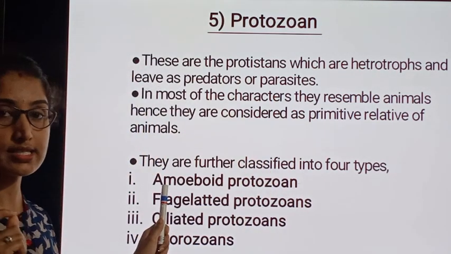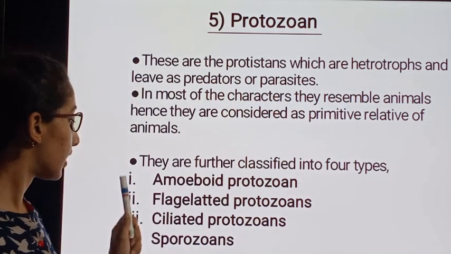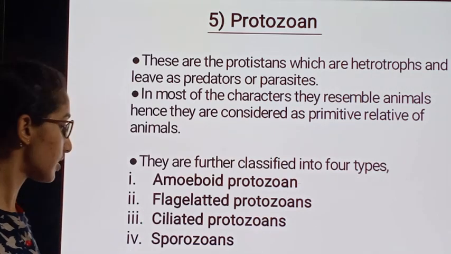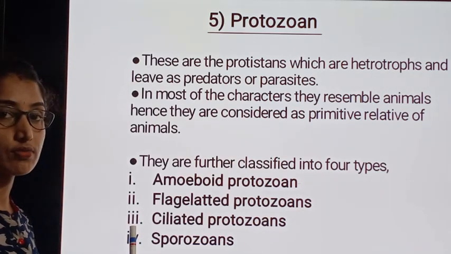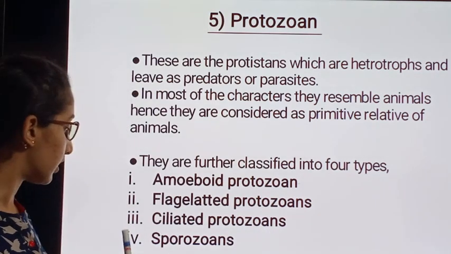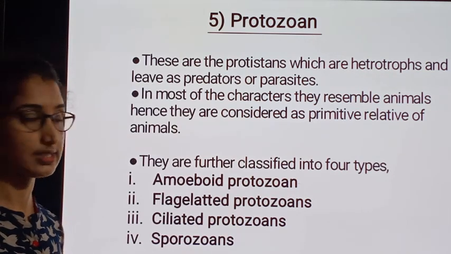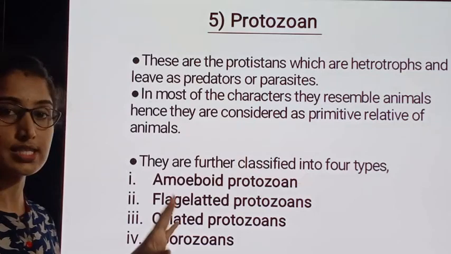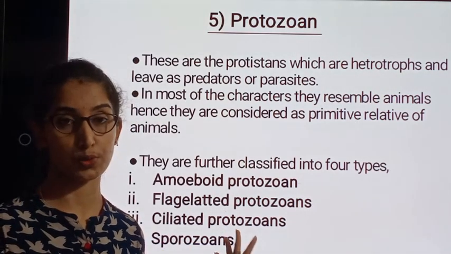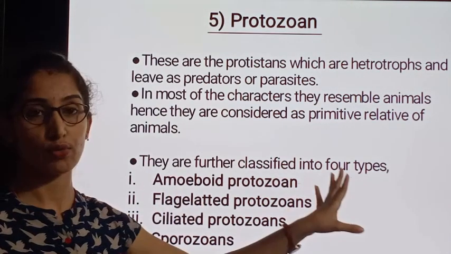The first type is amoeboid protozoans, the second is flagellated protozoans, the third is ciliated protozoans, and the fourth and last is the sporozoans. Based on specific features present in these protozoans, they are classified into 4 types.